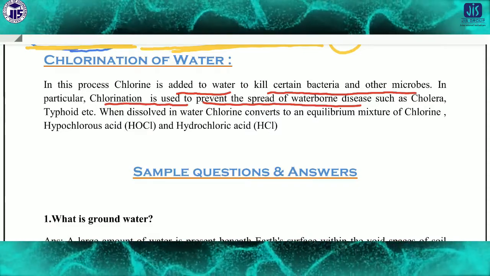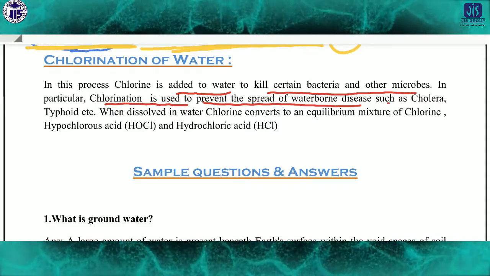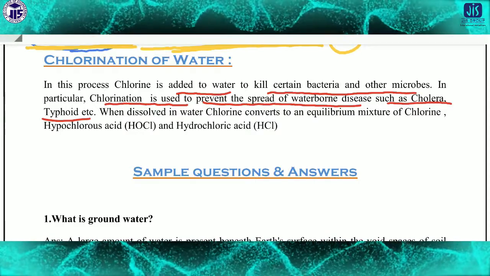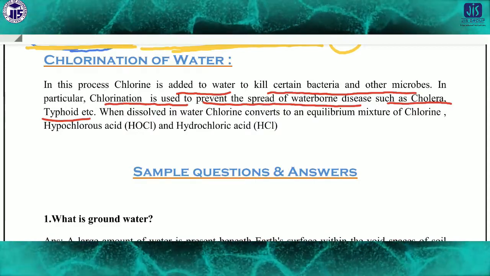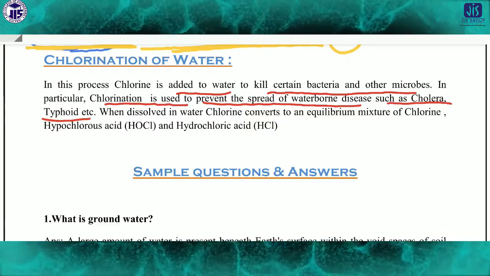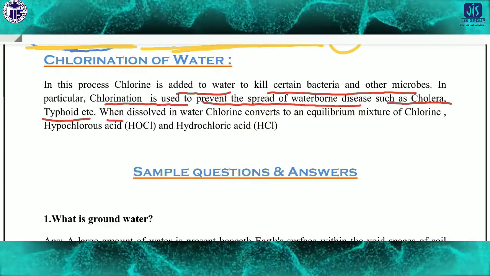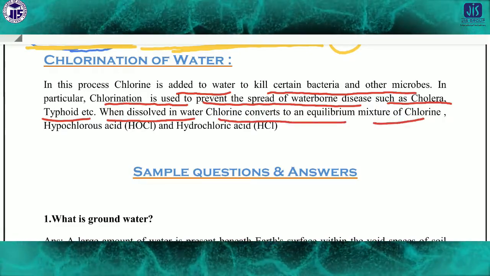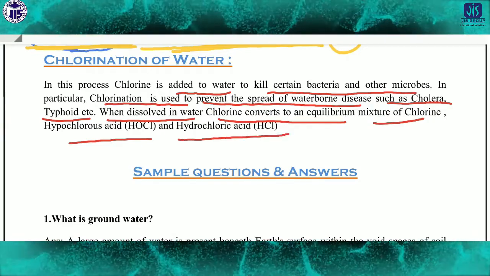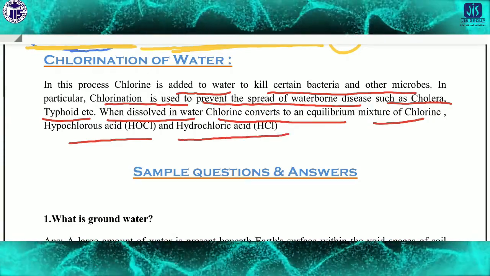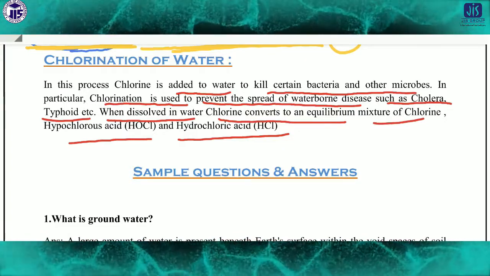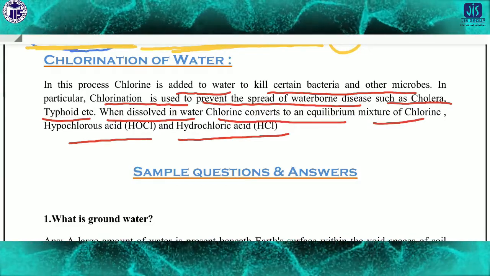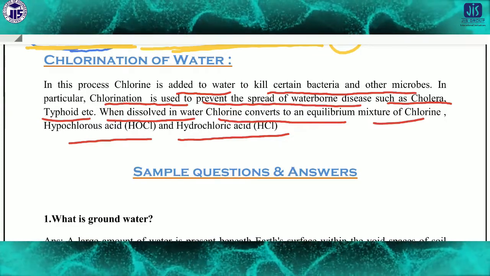There are some waterborne diseases like cholera, typhoid, etc., that can be spread from the water. That's why sometimes we have to use chlorine in the water. This is called the chlorination of the water. When dissolved in water, chlorine converts to an equilibrium mixture of chlorine, hypochlorous acid and hydrochloric acid, that means HOCl and HCl. In this way chlorine kills the bacteria or microbes which may be dangerous for our health, and that's why it is important.